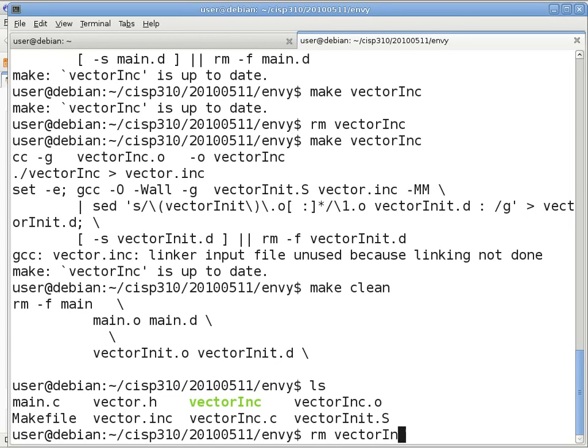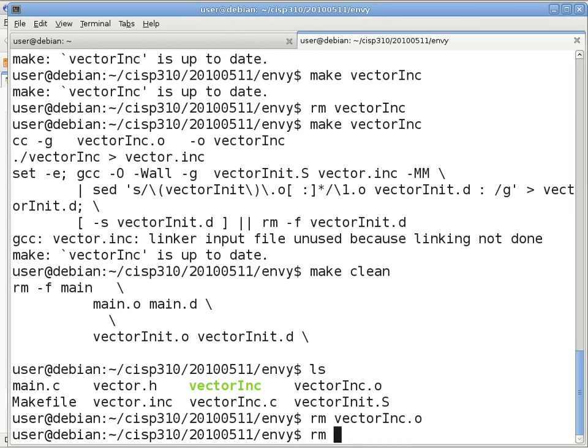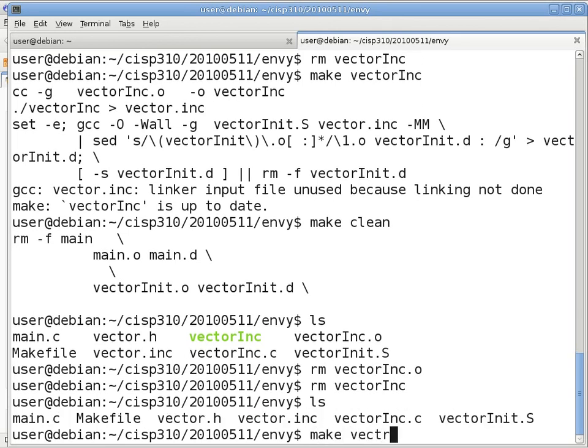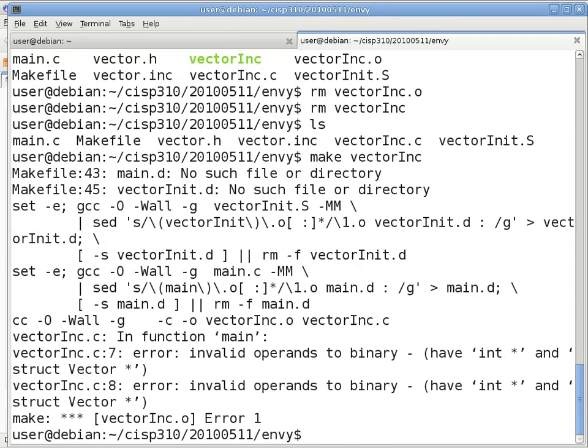You didn't do it by yourself. Don't do a star here because if you do a star here, then you would have removed the original one. Then you have to retrieve that from the tar file again, which you can. It's just one extra step. Okay, so we'll make the executable again, and this time it will complain because we have a mixture of pointers. We have an int pointer mixed in with a struct vector pointer. You cannot do subtraction when one pointer is a pointer to an int and the other one is a pointer pointing to a struct.